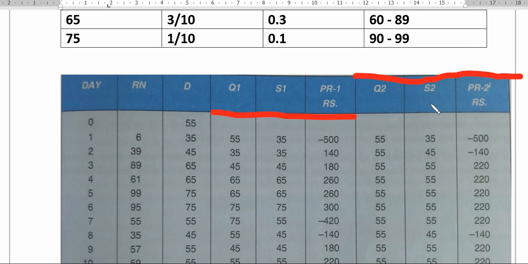So you can see he's putting the quantity order as per the previous day sales. See 55, 55, 35, 35, 45, 45, and 65, 65, 65. So whatever the previous day demand is there, for the next day he's putting the order, because 55 was the previous day demand by the customer.